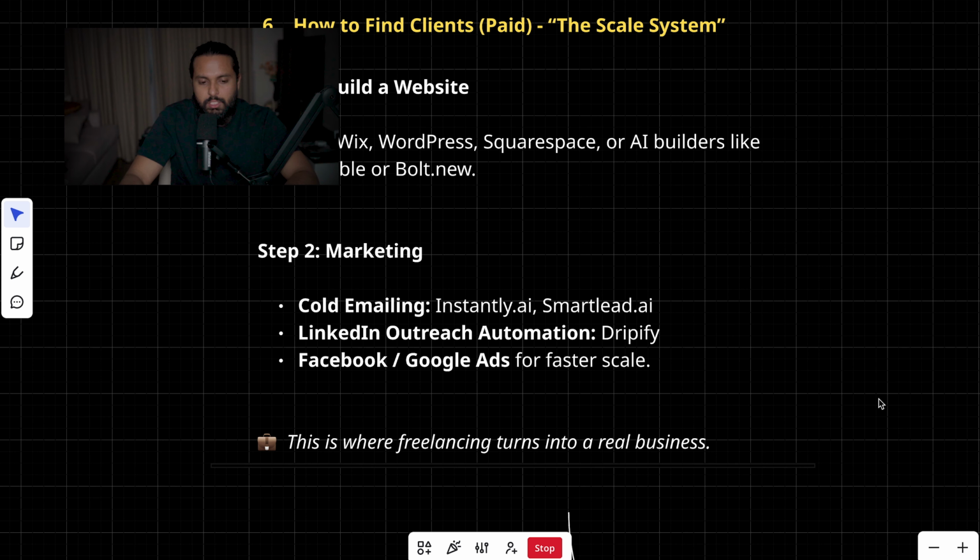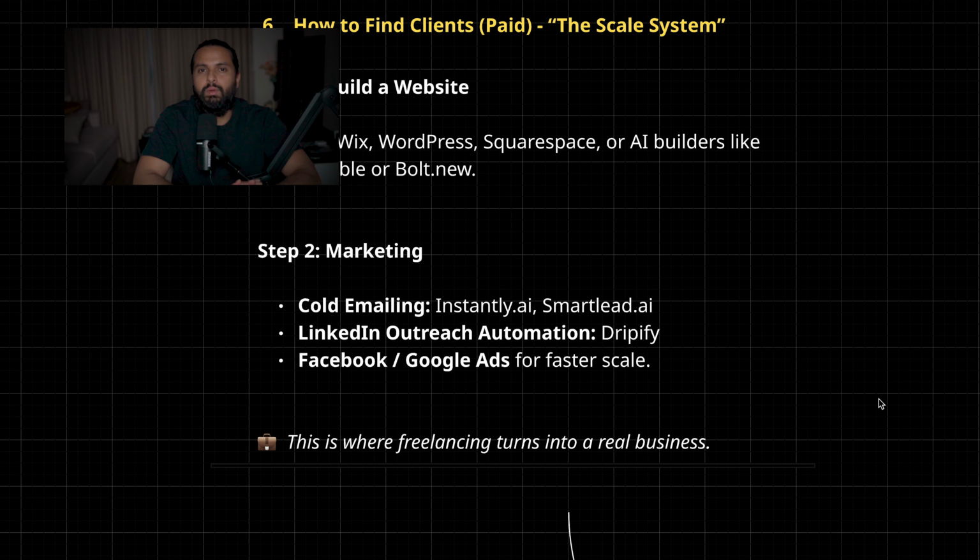This is where freelancing turns into real business. When you provide services on platforms like Fiverr and Upwork, you are still a freelancer, but here you have your own business, you have your own website, you control how many emails you send per month, how many clients you onboard, and everything is under your control.